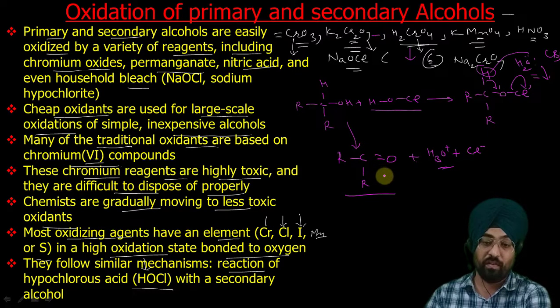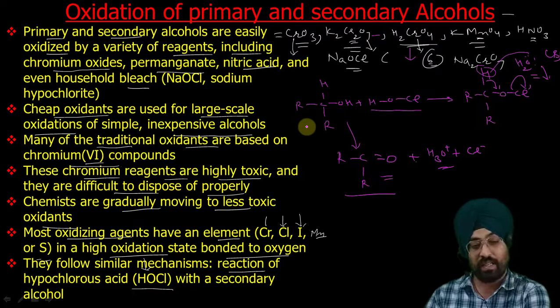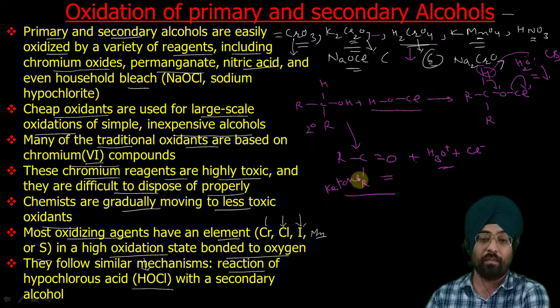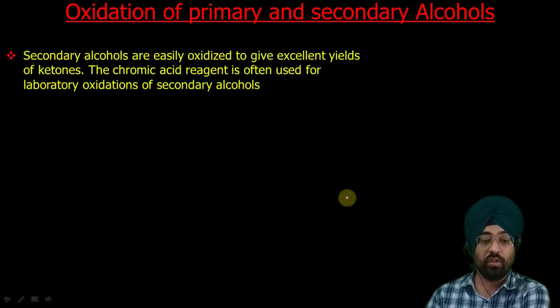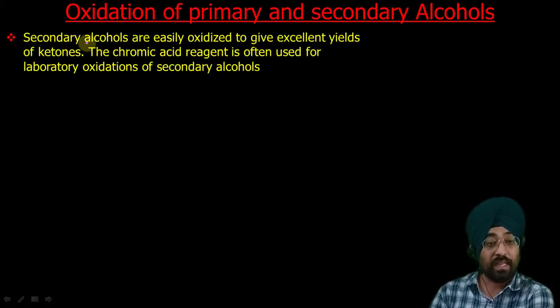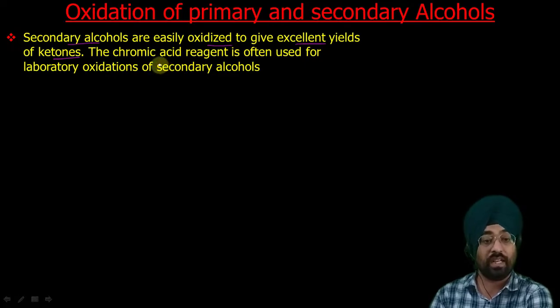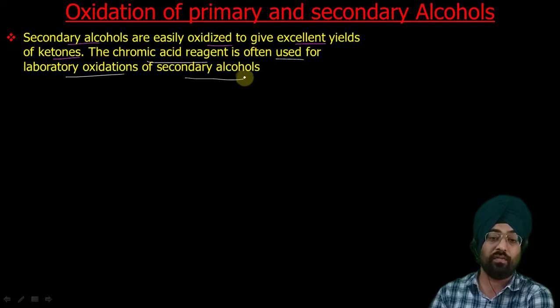As it was a secondary alcohol, it has been oxidized to a ketone. If it had been a primary alcohol, the product would have been the aldehyde. So that is the general mechanism. Now the secondary alcohols are easily oxidized to give excellent yields of ketones, and chromic acid reagent is often used for laboratory oxidation of secondary alcohols.